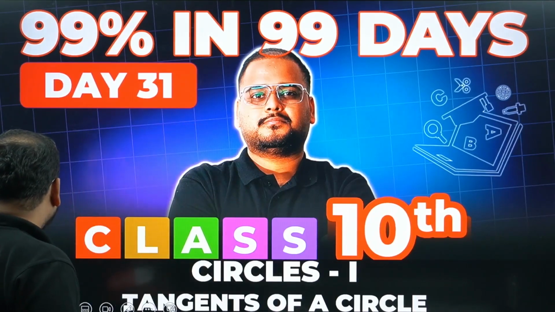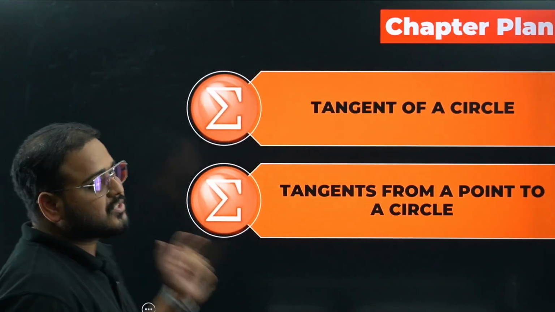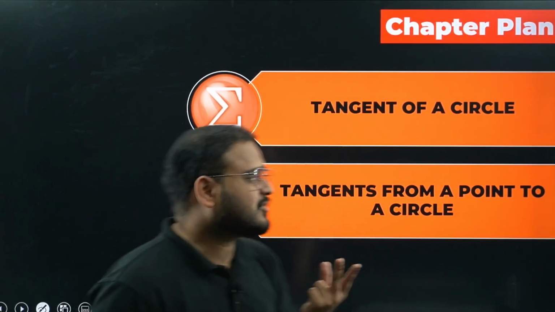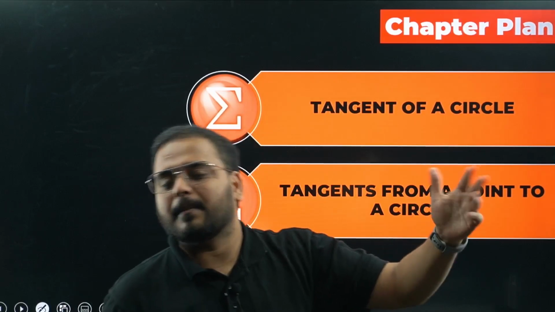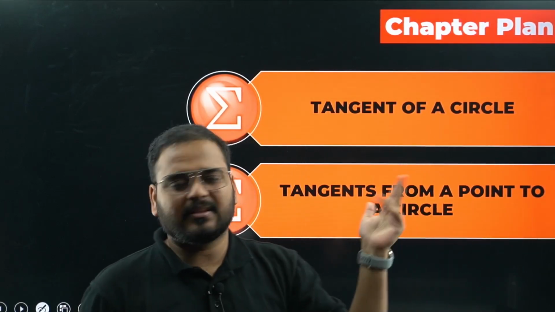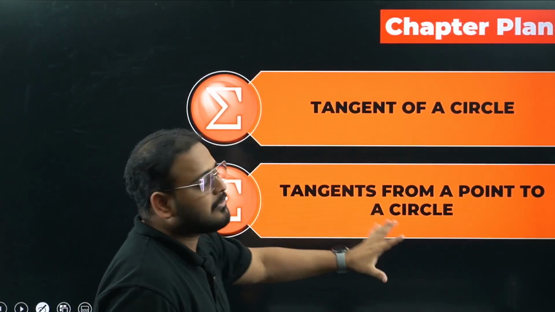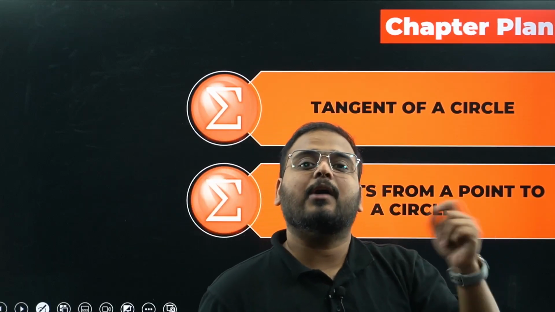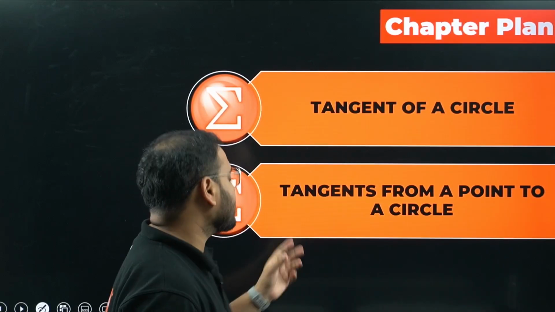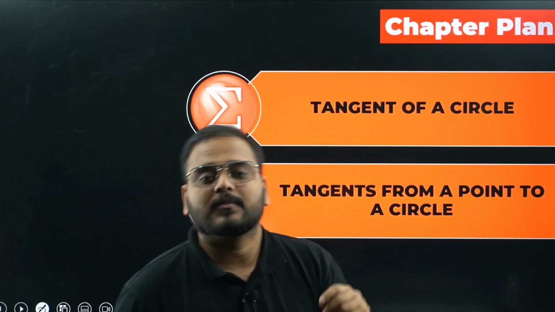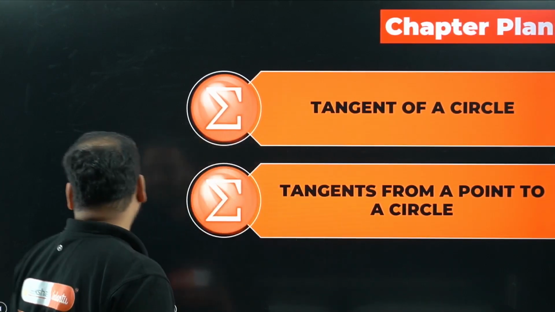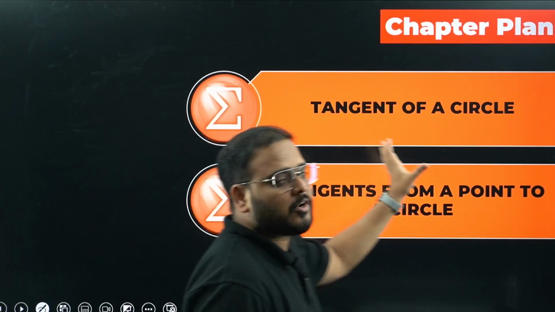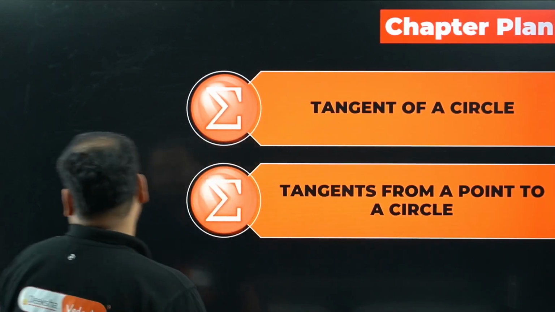Moving on to the chapter plan of the chapter Circles, we have 2 major topics. Please check from the NCERT. Tangents of a circle, where we talk about the perpendicular with the radius, the angle between the tangent and the radius. And we also talk about the tangents from an external point: if I have a circle and an external point, how can you draw the tangent to the circle? Both concepts are there, and we'll talk about them in detail. Today we'll talk about only the first concept, which is tangents of a circle.